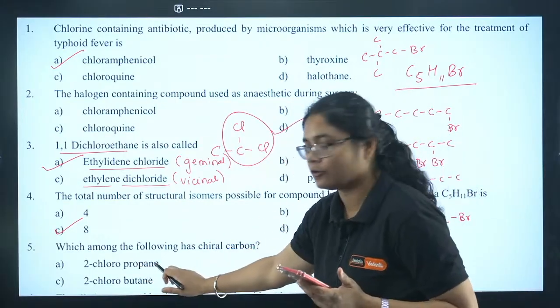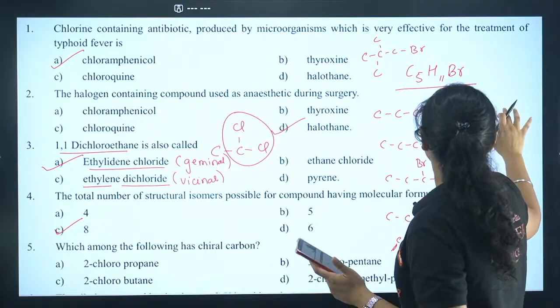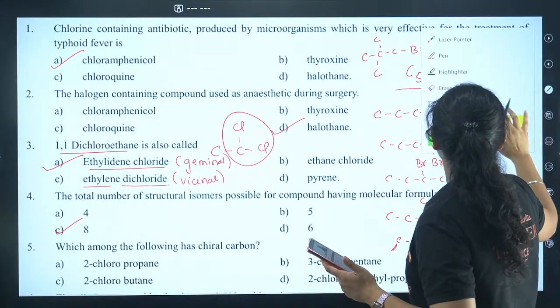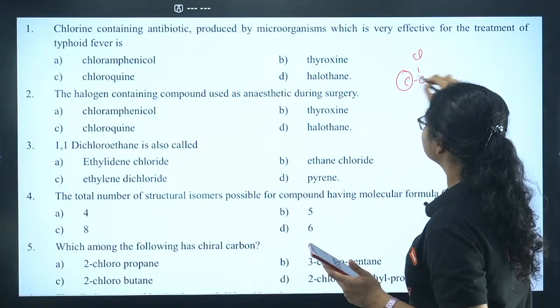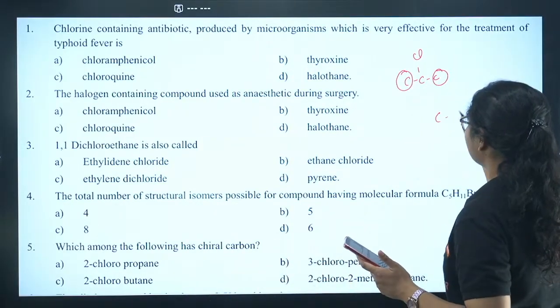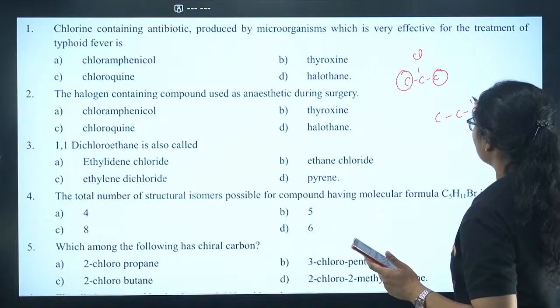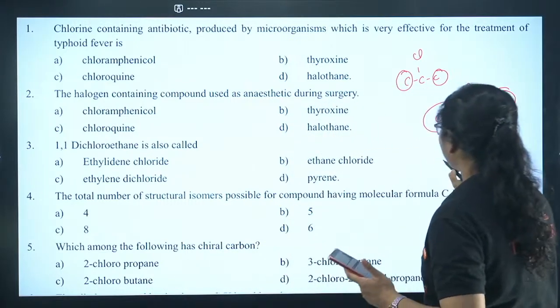So 2-chloropropane, is it chiral? No. 2-chloropropane. So let me just clear the screen here. Okay, you can see on this side we have a methyl group, so this is not a chiral carbon. 3-chloropentane. If you have 3-chloropentane, you can see on both sides you have an ethyl group, so that is also not chiral. 2-chlorobutane. If you have